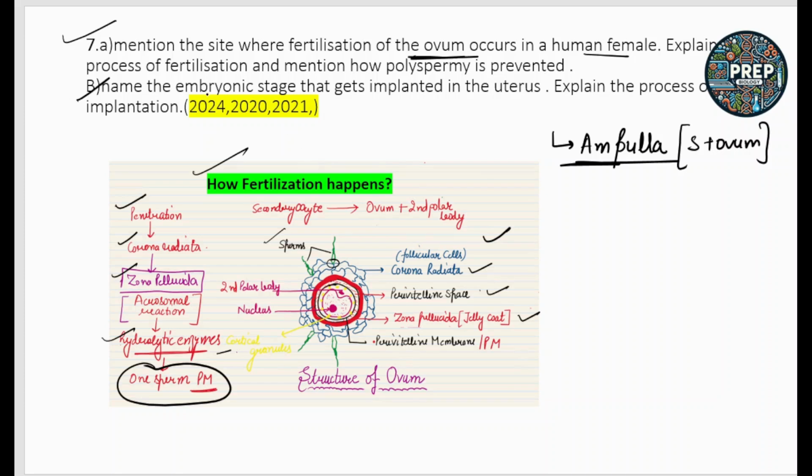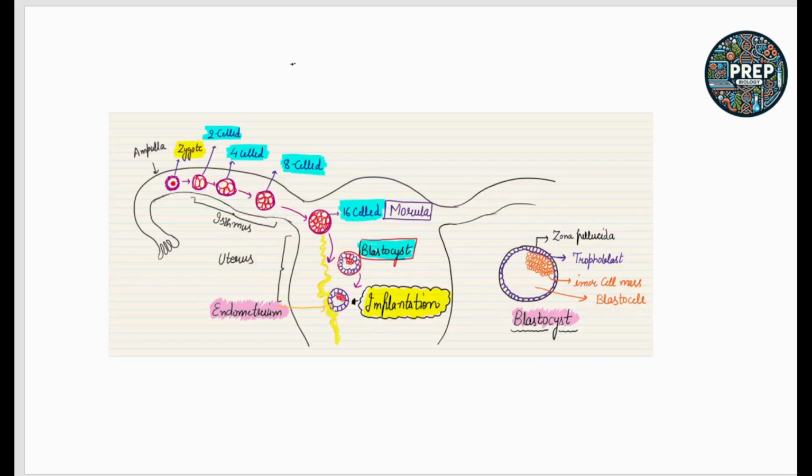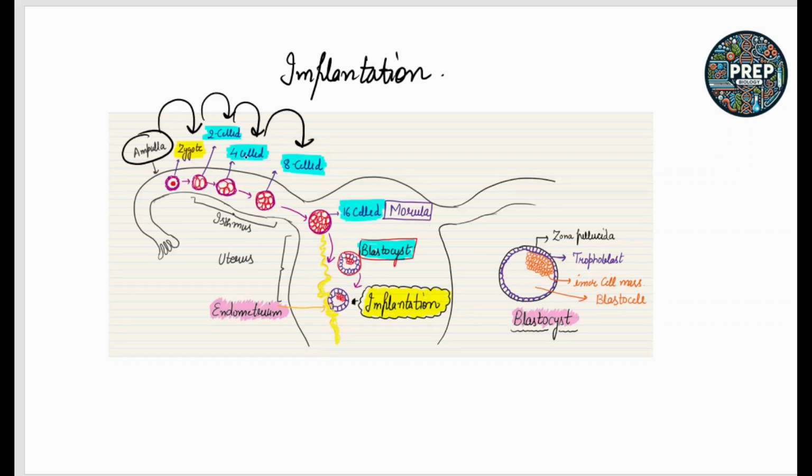Next: name the embryonic stage that gets implanted in the uterus, and explain the process of implantation. When the zygote is formed in the ampullary region, different changes occur in the embryonic stage.